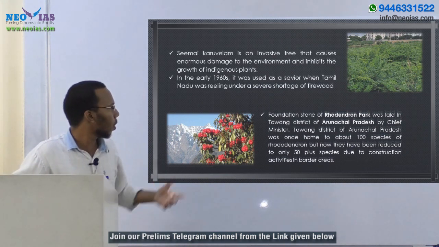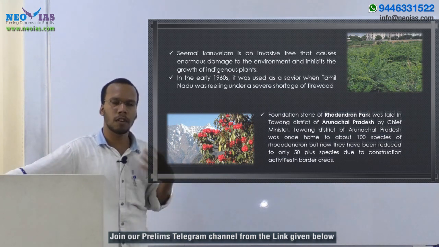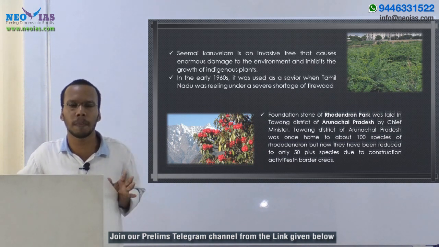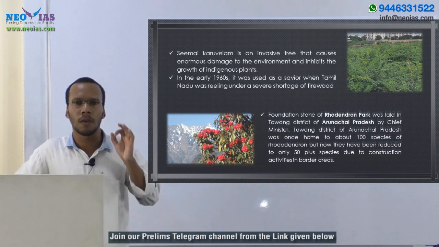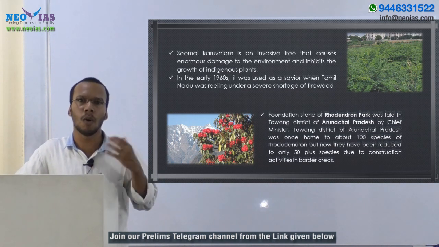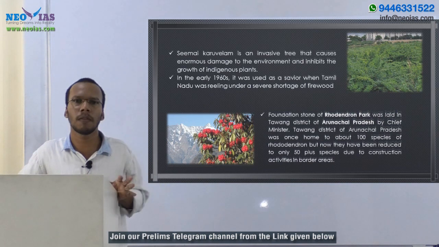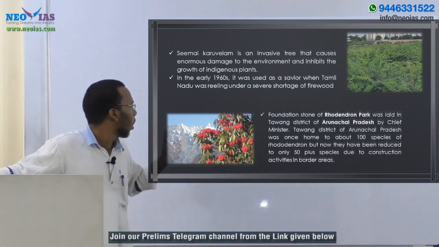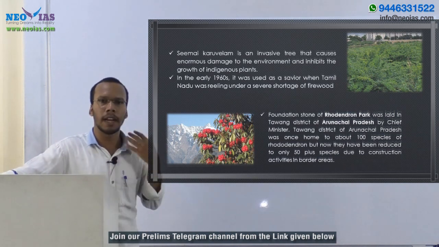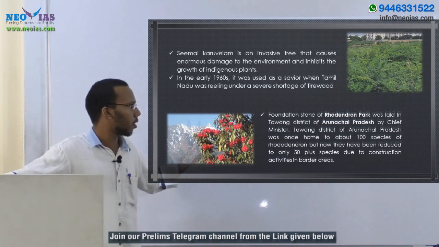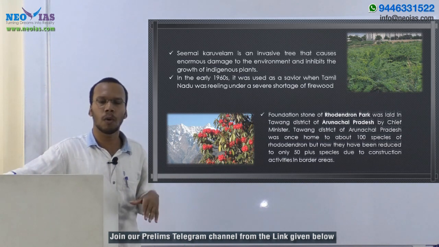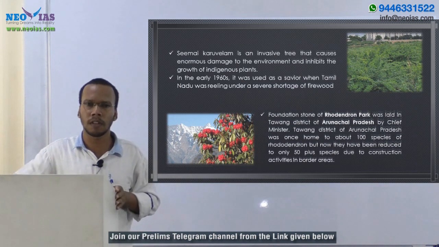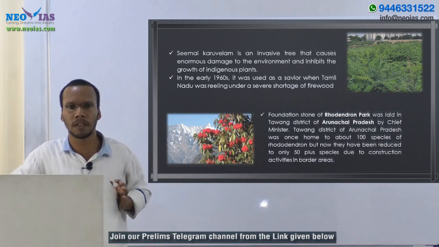Then next is regarding the rhododendron species. Rhododendron is a woody bush plant. Rhododendrons are woody plants found in cold and mountain regions. In Himalayan regions, we have this rhododendron species, mainly in Arunachal Pradesh. In the Tawang district of Arunachal Pradesh, there were more than 100 species of rhododendron, but now only 50 species remain.